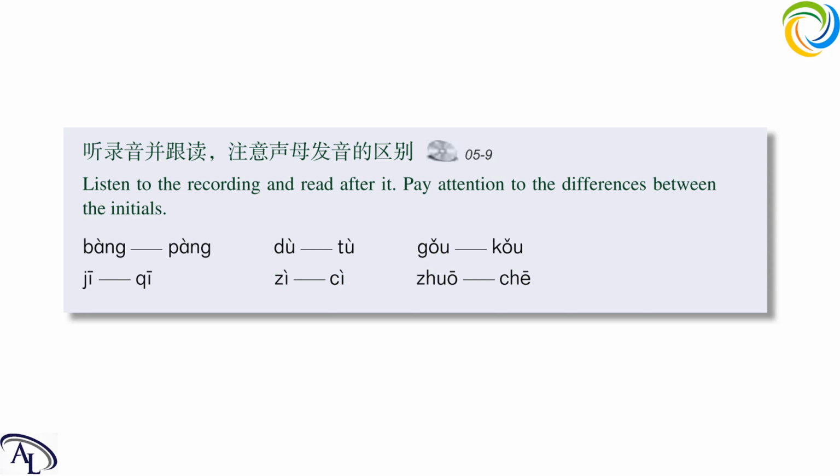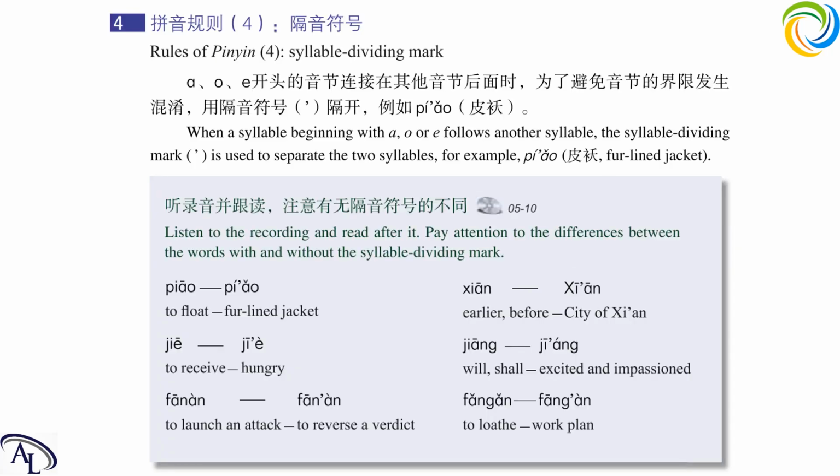Okay, last one. Put your hand in front of your mouth. 桌 车. Okay, we can feel the air is really different. One is soft and one is strong. Now let's move on to the next part.